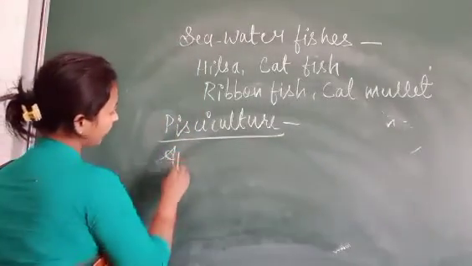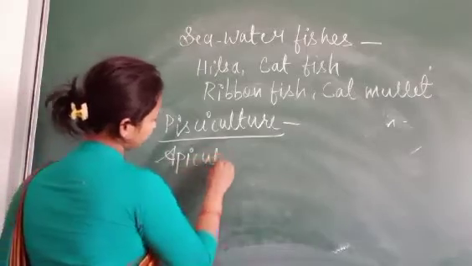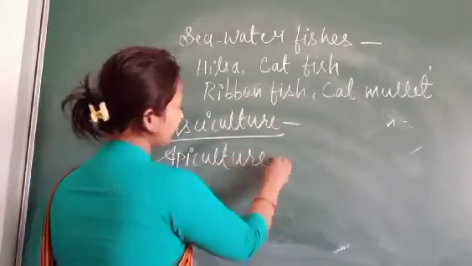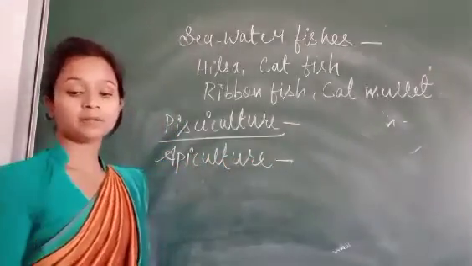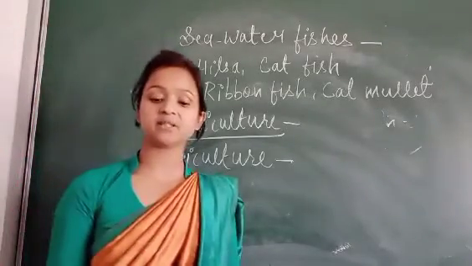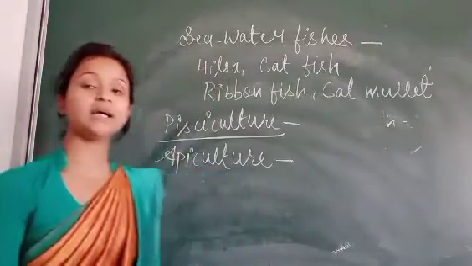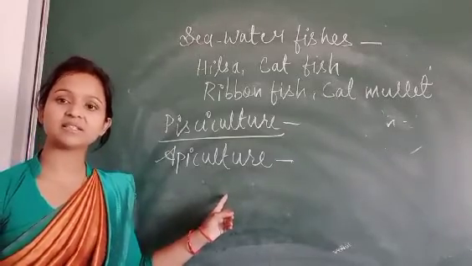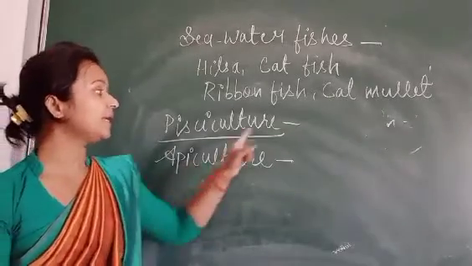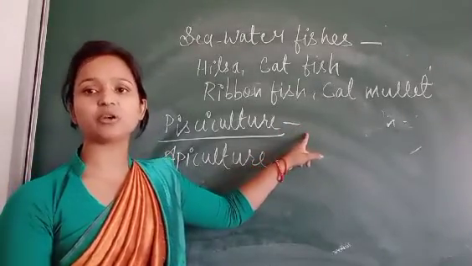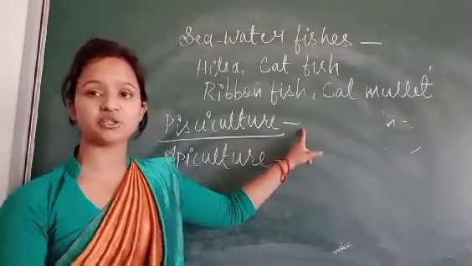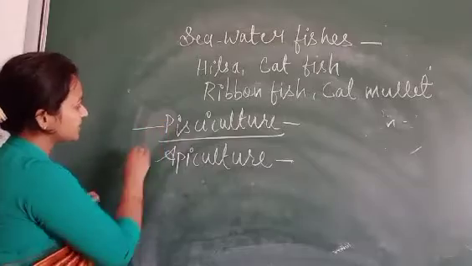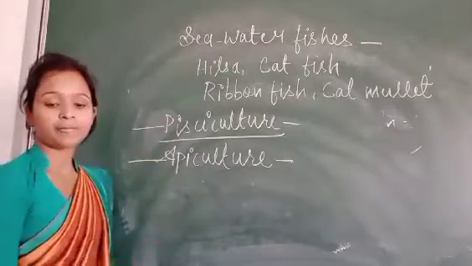What is apiculture? Rearing of honeybees on a large scale is called apiculture. Rearing and management of fish on a large scale is called pisciculture. Terms are different: pisciculture, apiculture.